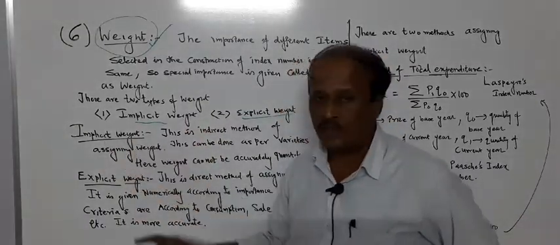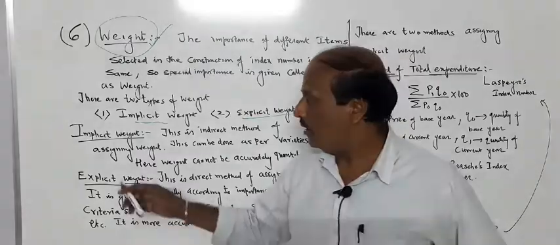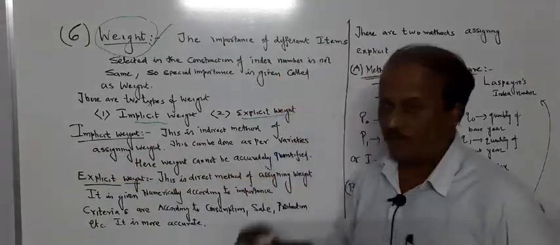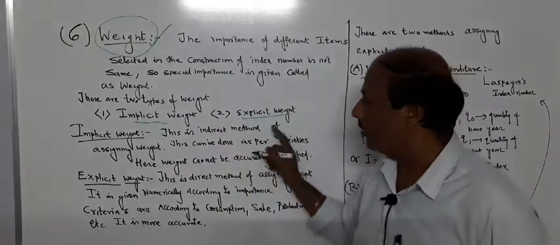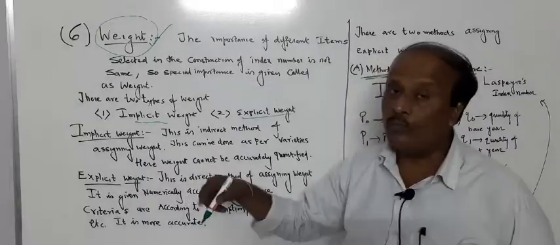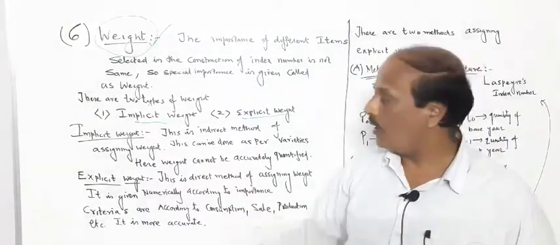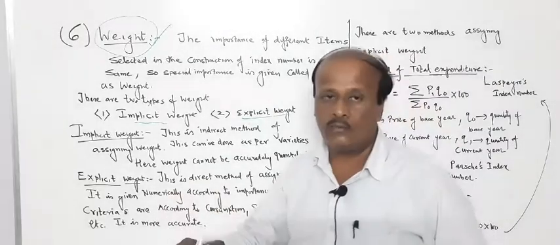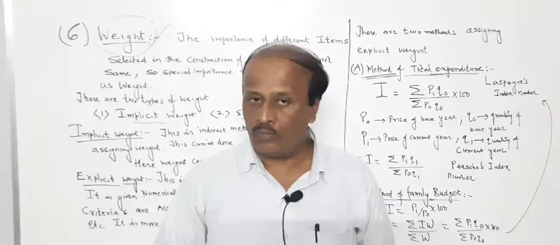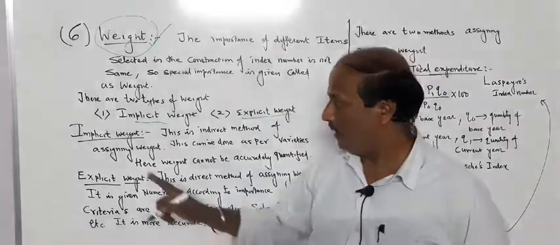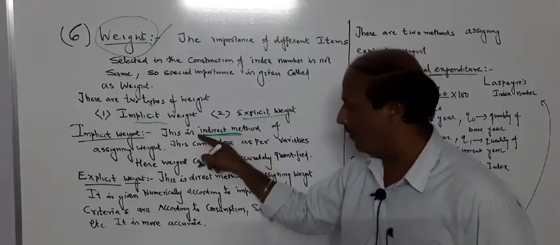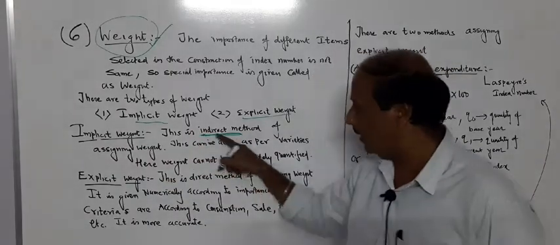What is implicit weight? And I tell the students, remember by spelling also. I for implicit, I for indirect method. This is the indirect method of assigning the weightage to any article. And usually numeric values are not given. Indirectly giving the hint that give importance to this item this much, twice, thrice, 4 times. No numeric values, no quantities are given. Then it is called implicit weight. This method is the indirect method. I for implicit, I for indirect method.